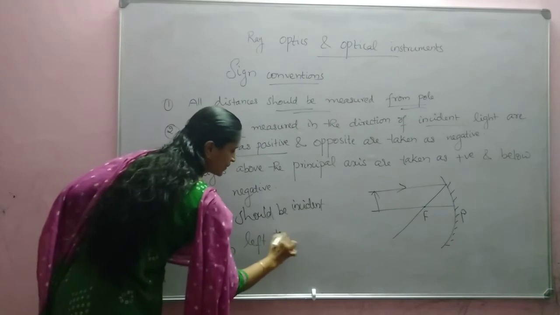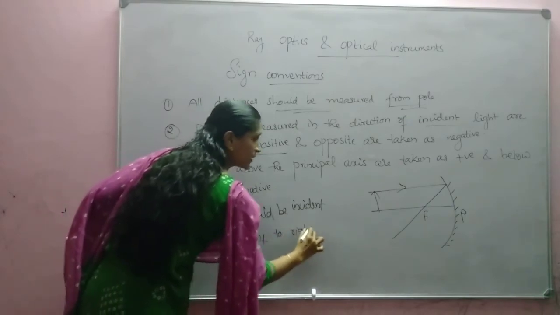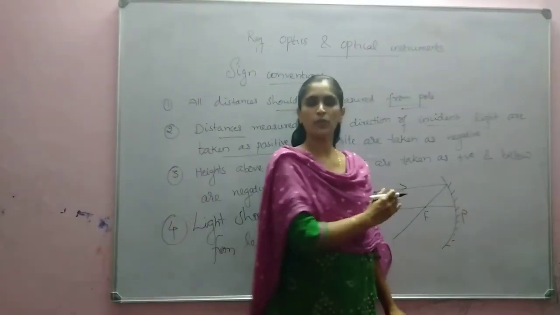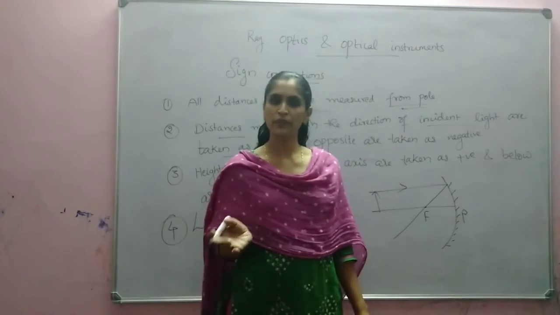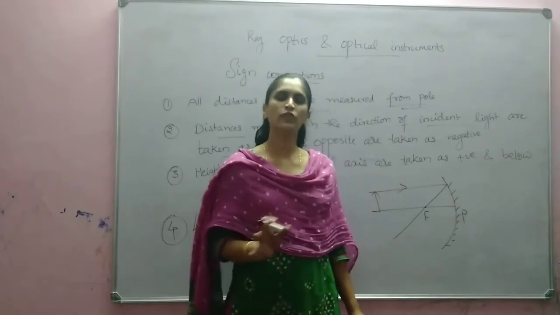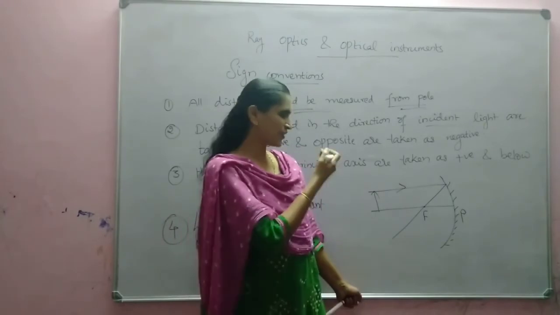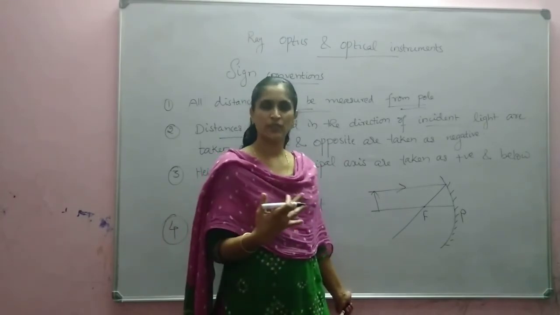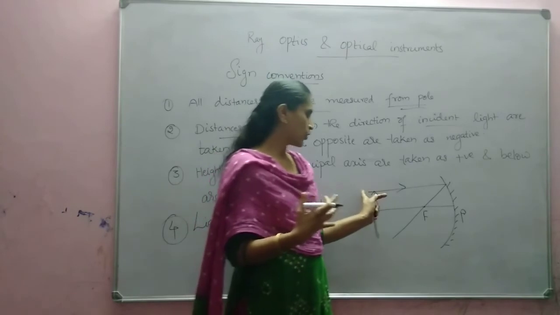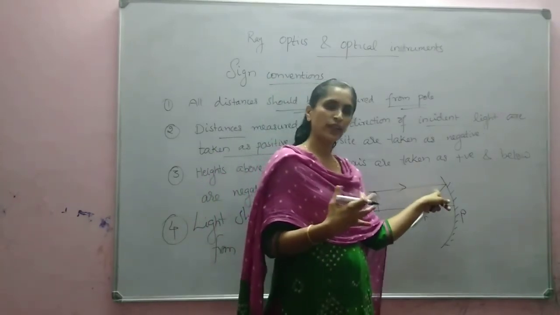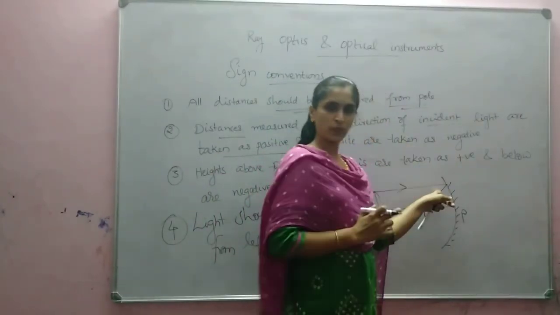You may think that if a mirror is kept in the opposite direction, image will not be formed. It is not like that. Image will be formed, no doubt at all. For our convenience, for easier calculation, we are making certain assumptions. Is it clear? So light will be incident from left to right and this direction is taken as positive.